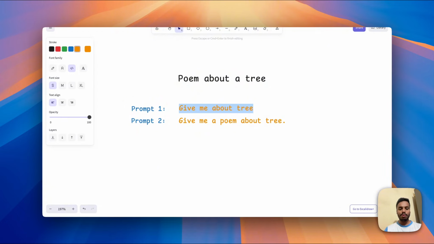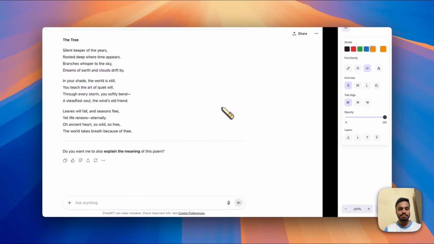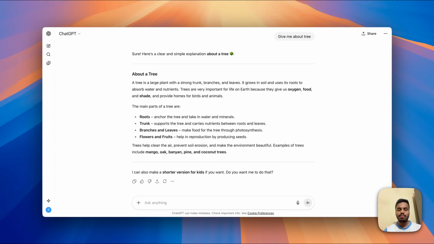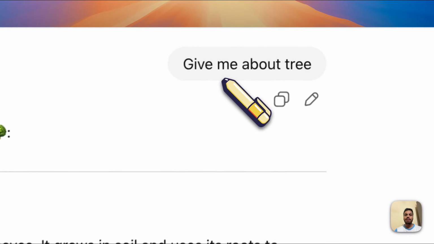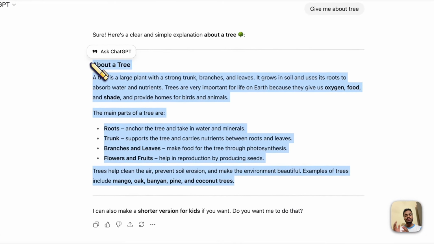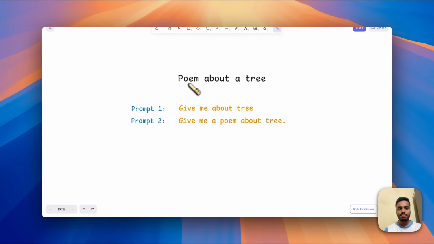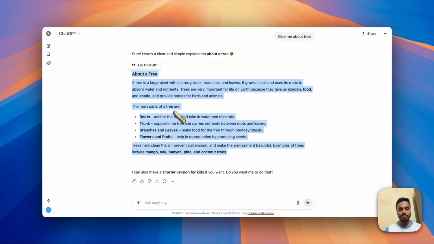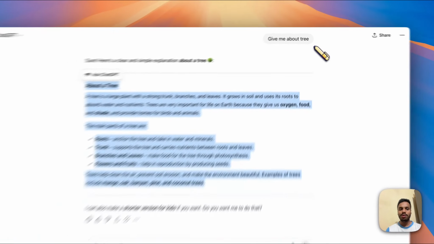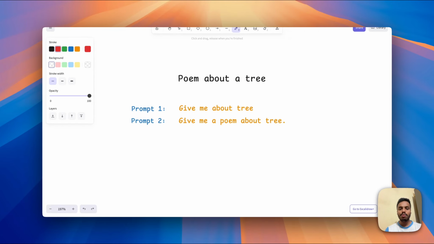We will test the first prompt, copy and paste it to ChatGPT. The prompt is, give me about tree. ChatGPT returned information about the tree. It did not give poem. We needed a poem about a tree, but ChatGPT gave information about the tree. So, using this prompt, we did not get the poem. So, it's a bad prompt.